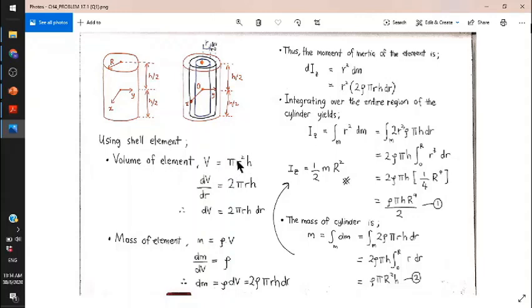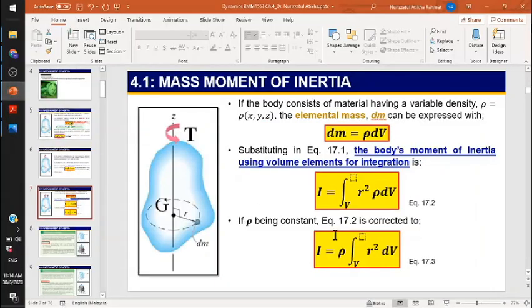Why do I use small r? Because please imagine a cylinder inside this cylinder, with radius r and thickness of dr. Later, when we want to calculate the mass moment of inertia, we need to do the integration process.